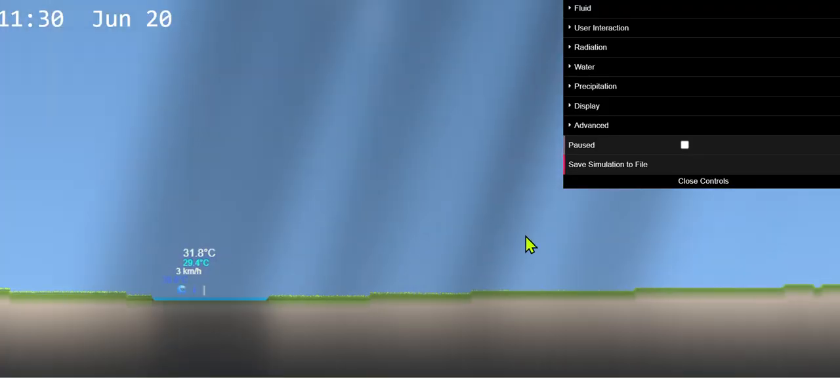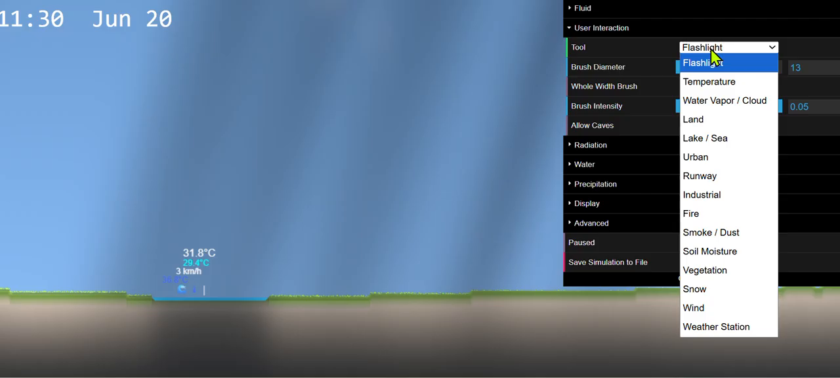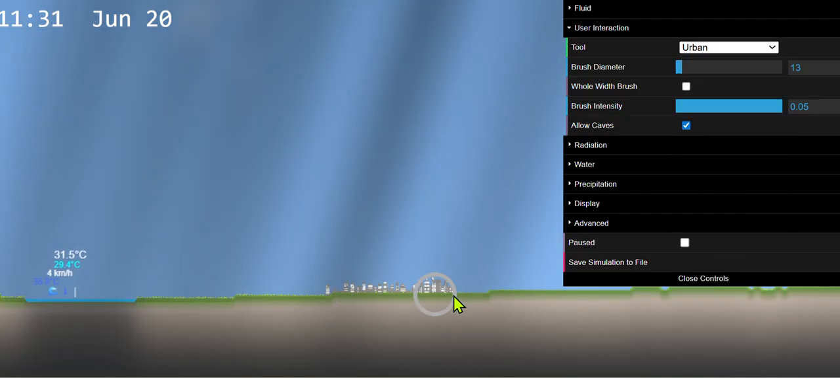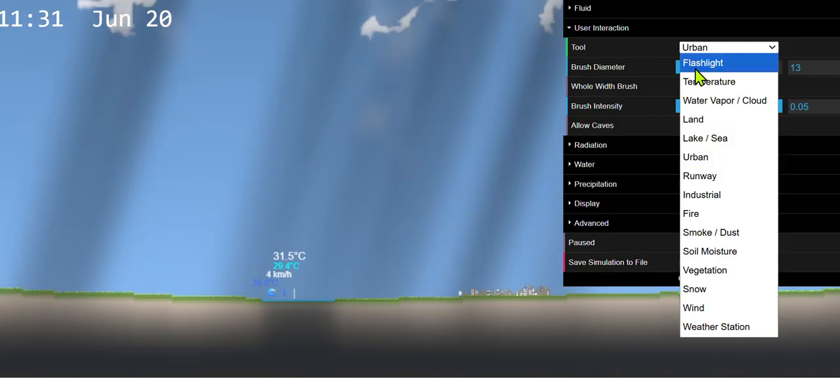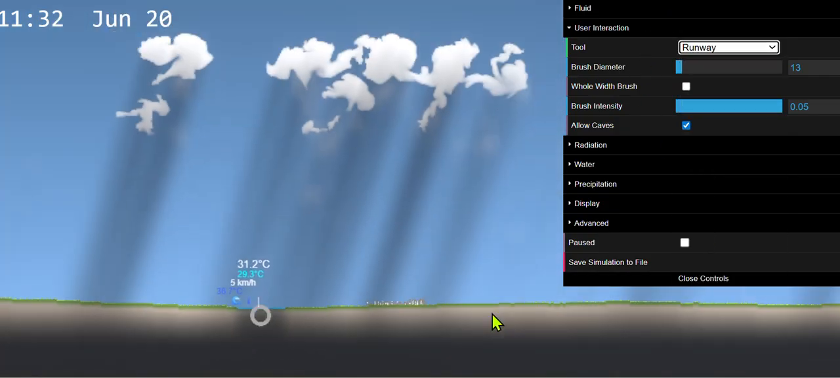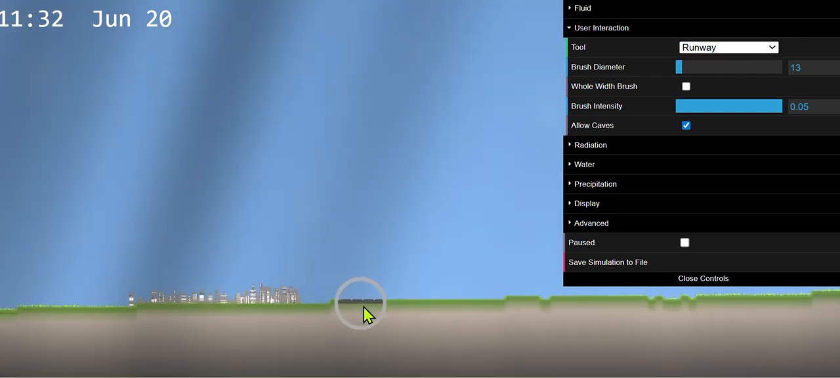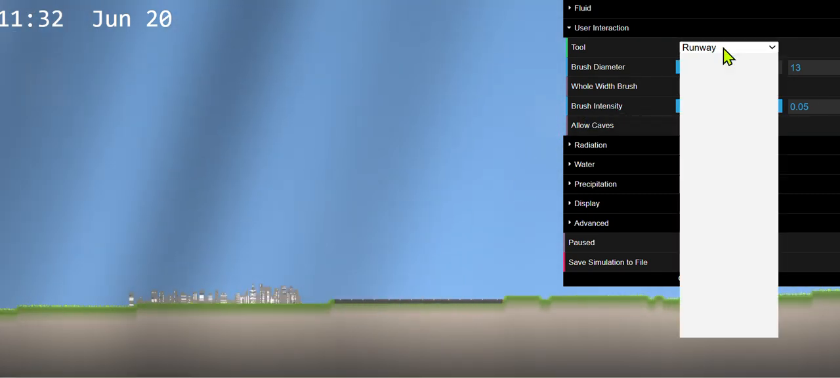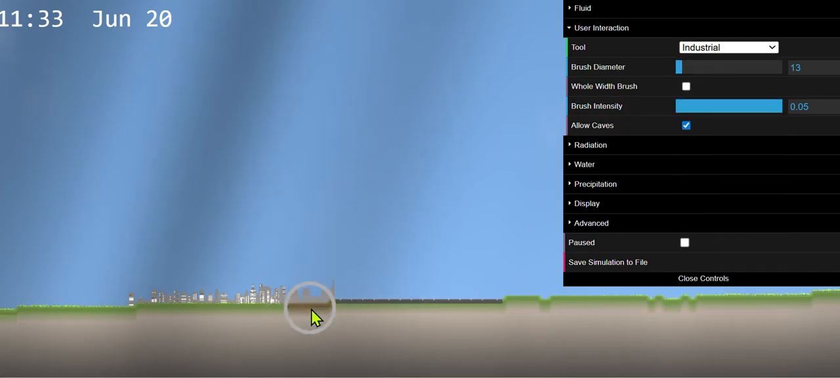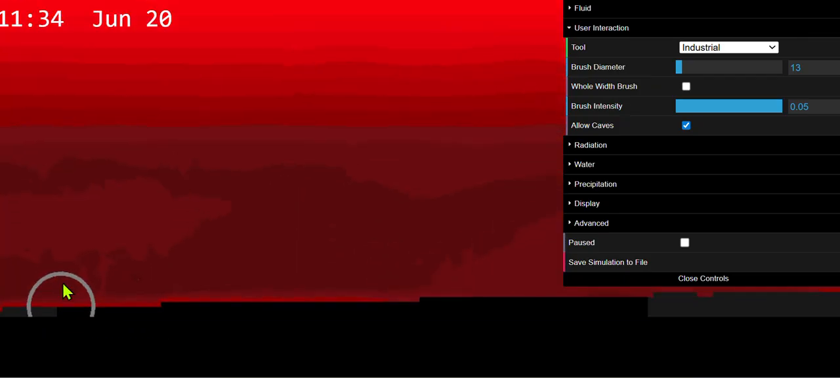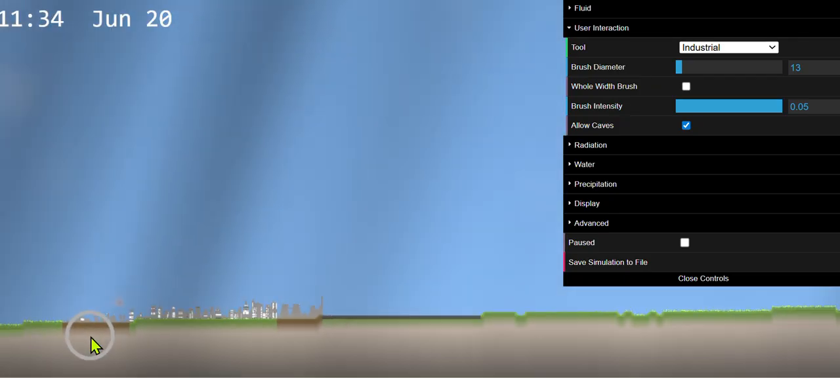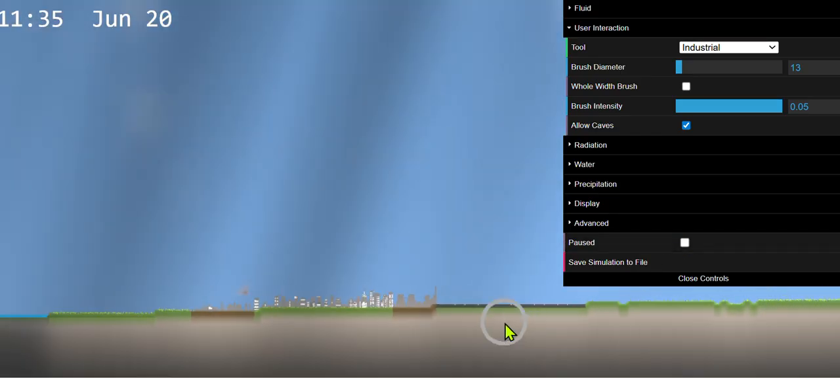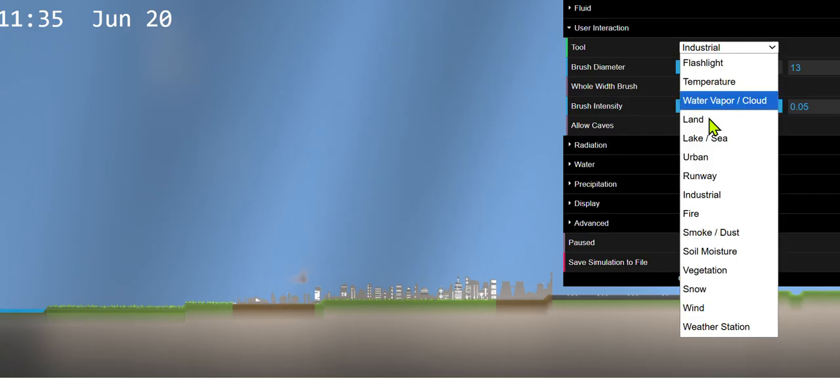Okay, the server's getting quite hot, and also for decorations, you can also add things like urban. Yay, we have a little town there. And runway, so the airport runway. Guys, you're having an airport now. Yay. You can also build some industrial areas. And yes, we have our little town here.